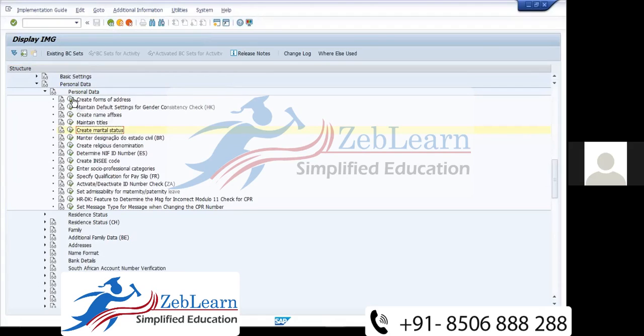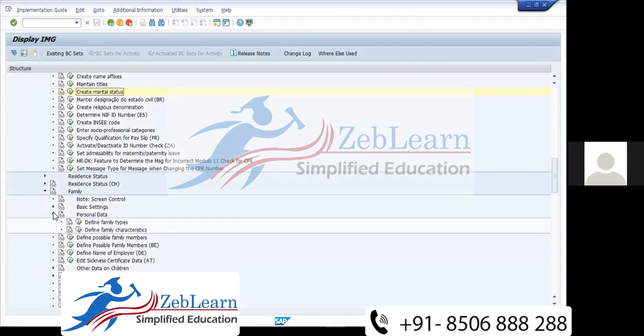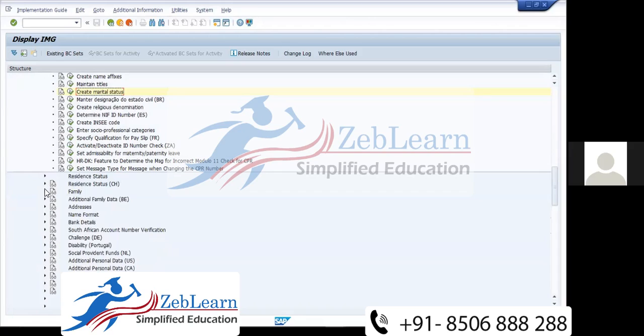Create form of address, maintain default setting, gender consistency check, create name affix, and everything else required we can do from here. The same applies to family details: define possible family member, other data on children, each and everything. Just a drop down we can give. In family also, define family type, define family characters. Whatever needs to change, we can do. Name format also we can change.